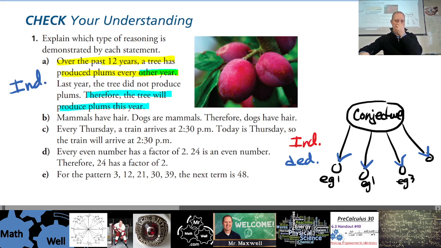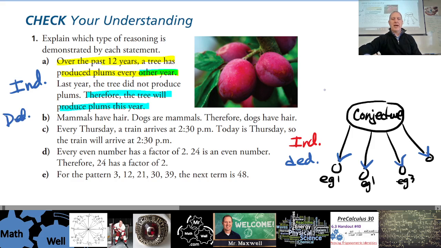Okay, B. Mammals have hair. Dogs are mammals, therefore dogs have hair. That's the style: premise, statement, conclusion. Where did we see that? Is that deductive or inductive? In the deductive section we did this kind of argument. There's a premise, there's a statement, and there's a conclusion that connects them. So this one's deductive.